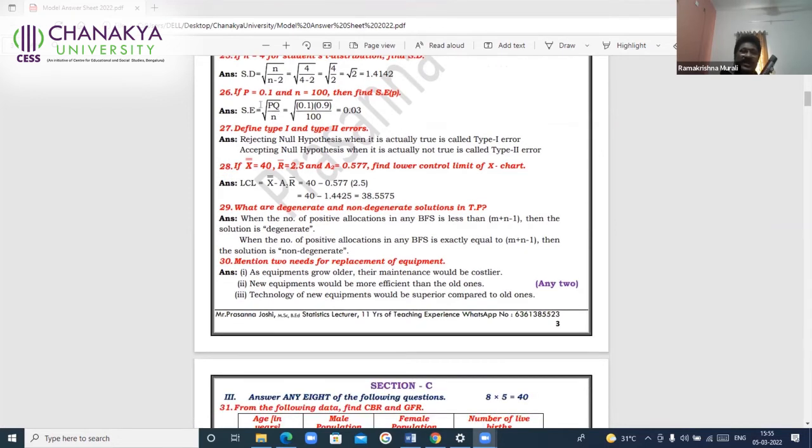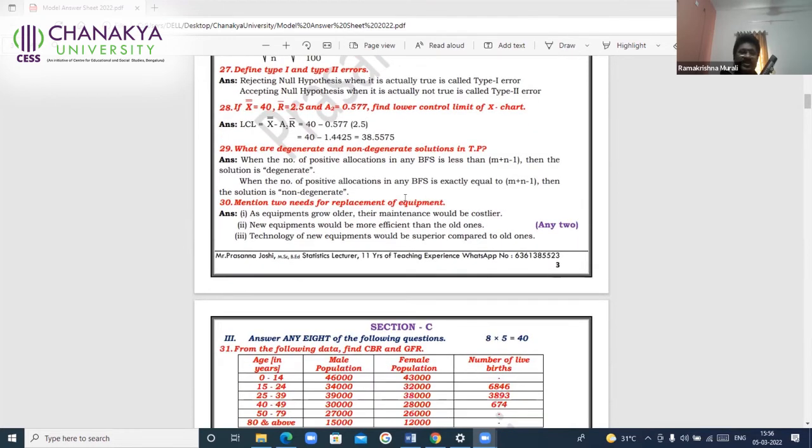So very similarly here, p is given and n is given. Asked to find out the standard error of proportion, square root of pq by n. Substitute, you will get the answer. And this is the definition. And here also, you are given x double bar, r bar, and A2 values. And again, see, everywhere it is a must to write the formula and then substitute the values.